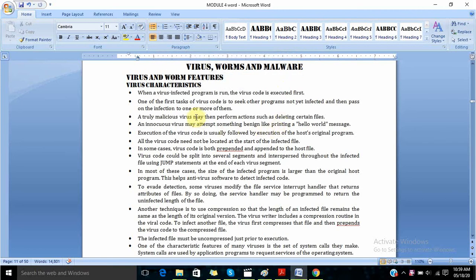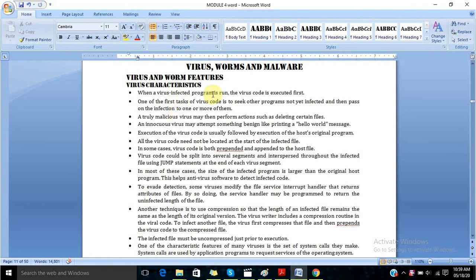So in today's class we will discuss virus, worms and malware. First we will study the virus, then we will study the worm. What is the difference between the virus and the worms? The virus requires some host program or host operating system or any kind of host software to affect other files, whereas worms replicate themselves. They don't require any host program to affect other programs or files.